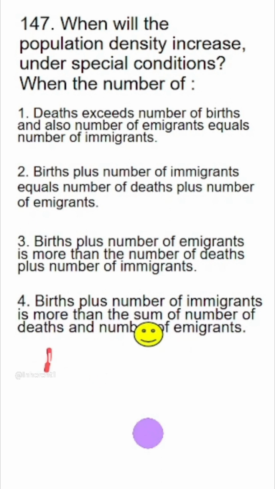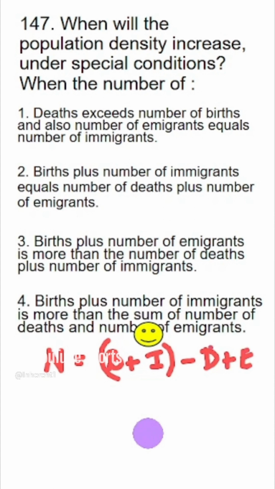So population density represented by N, it will be B plus I, birth plus immigration, minus D plus E, death plus emigration. Okay, so this has to be high, then only the population will increase. If this is high, population density will decrease.